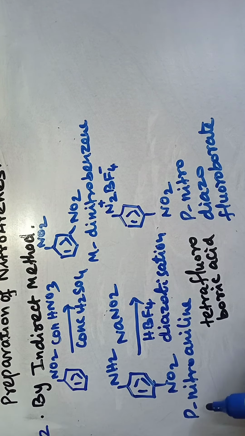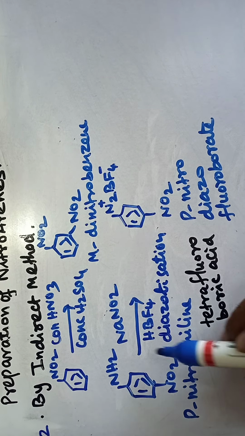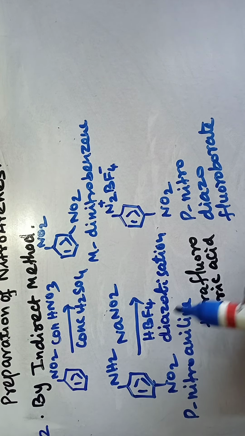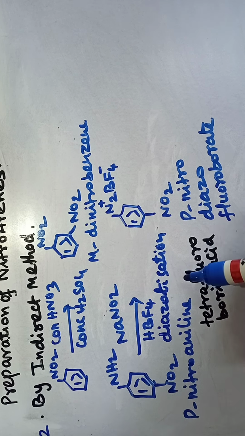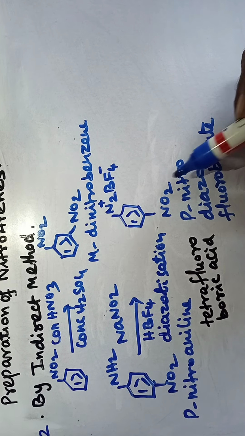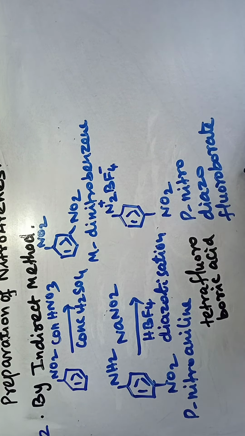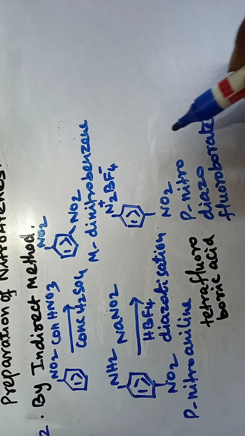So we are taking para-nitroaniline. It reacts with sodium nitrite and fluoroboric acid. It undergoes diazotization and gives para-nitro diazofluoroborate.